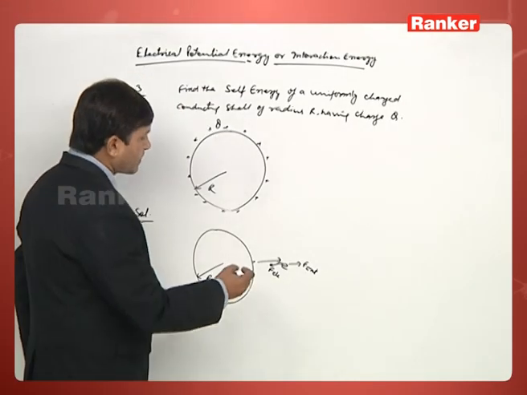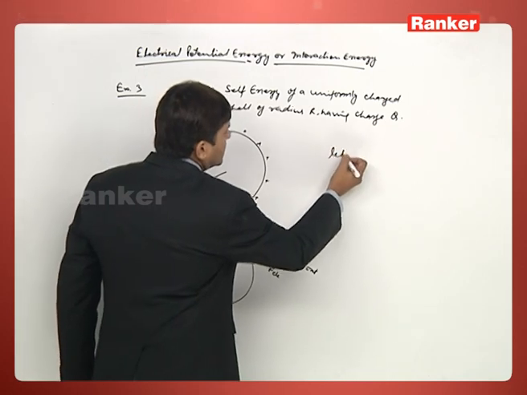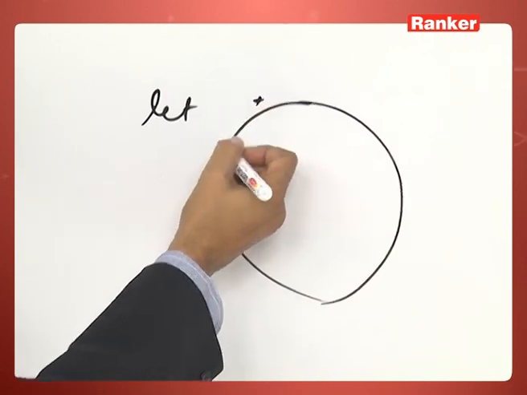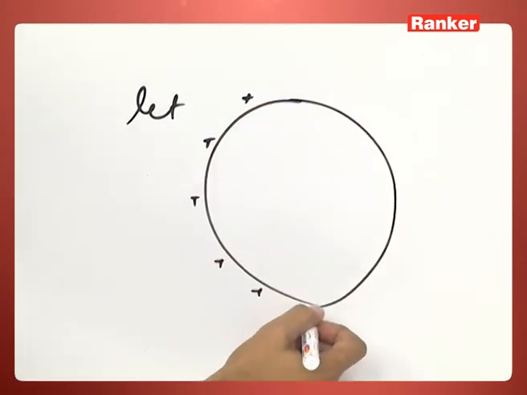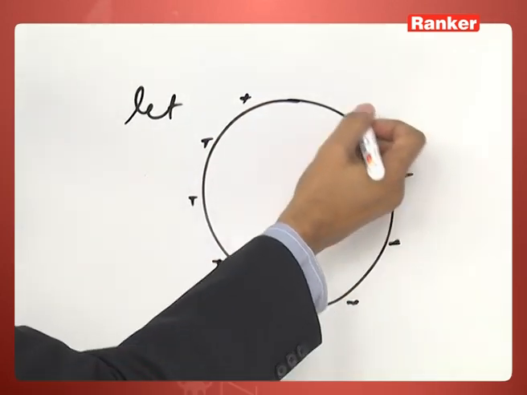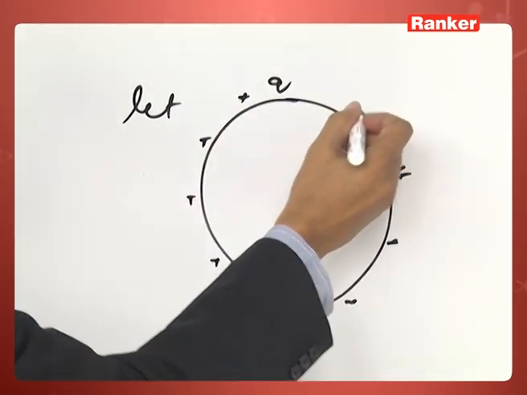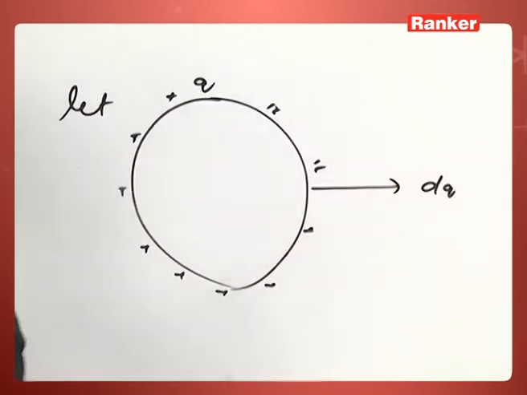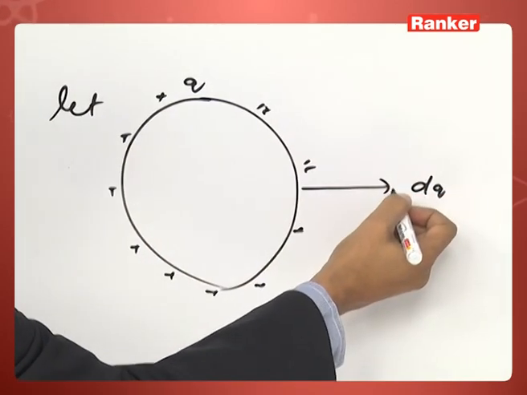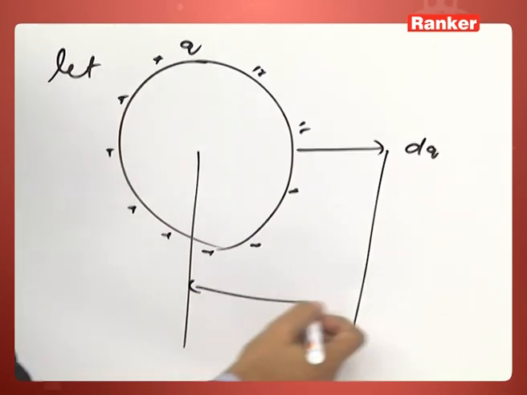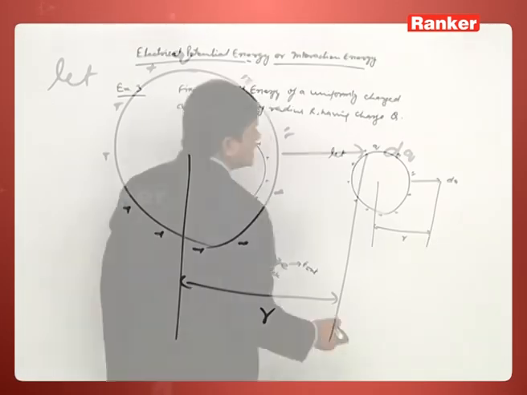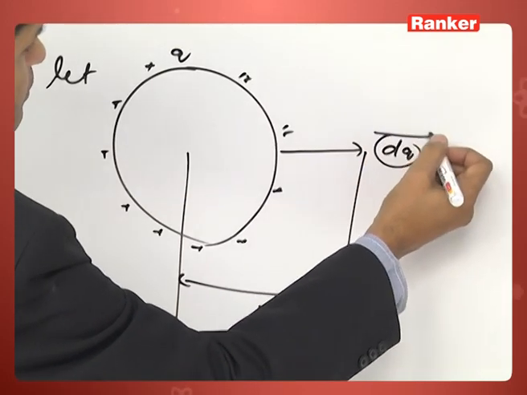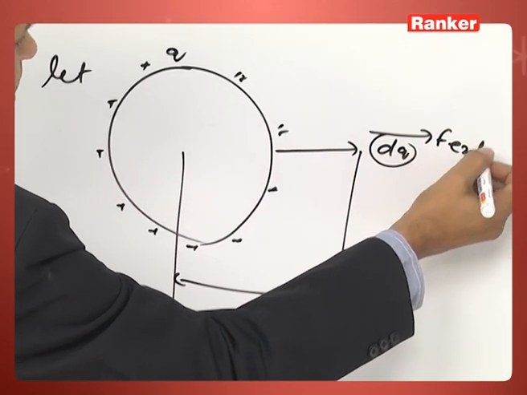So let at any time the charge on the shell be q, and we are removing dq amount of charge. At a certain distance, r is this. Since we are removing dq charge, we have to apply external force in this side.